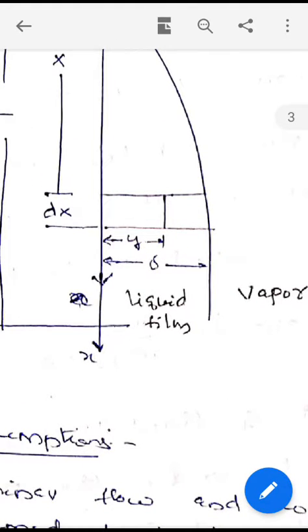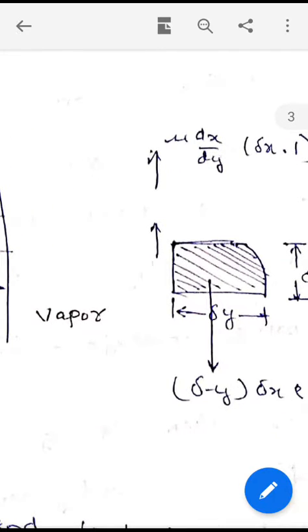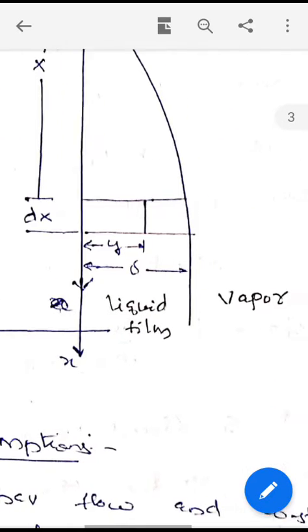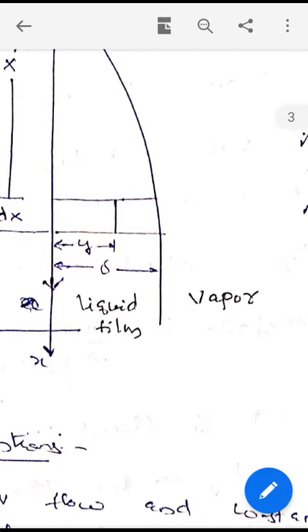You can see this is the area I have taken here. As I already mentioned in the assumptions, the forces acting on this film are the viscous force and the gravitational force. There is no inertia force, it was assumed. Then we equate the viscous force to the gravitational force.